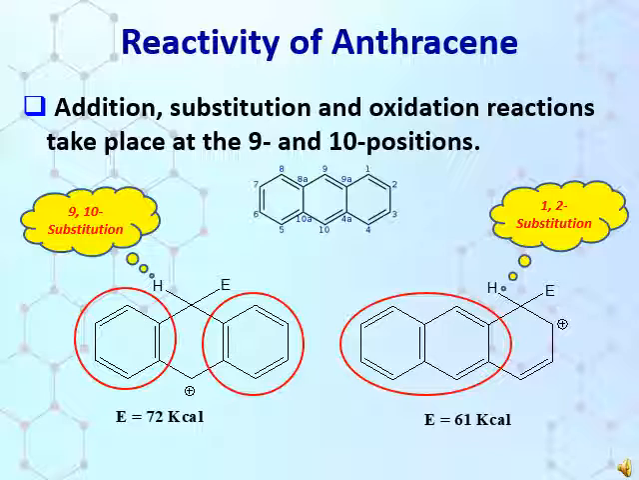Now see the reactivity of anthracene. Addition, substitution and oxidation reactions take place at the 9th and 10th positions on the anthracene nucleus. As we have discussed in the case of phenanthrene also, the intermediate of 9 and 10 position substitution has high resonance energy because it consists of two separate benzene rings. And in case of 1 and 2 position substitution, the intermediate has two fused rings, that is naphthalene, which has low resonance energy. Thus, the intermediate with high resonance energy is more stable and thus more liable to be formed, resulting in 9-10 position substitution in anthracene also.